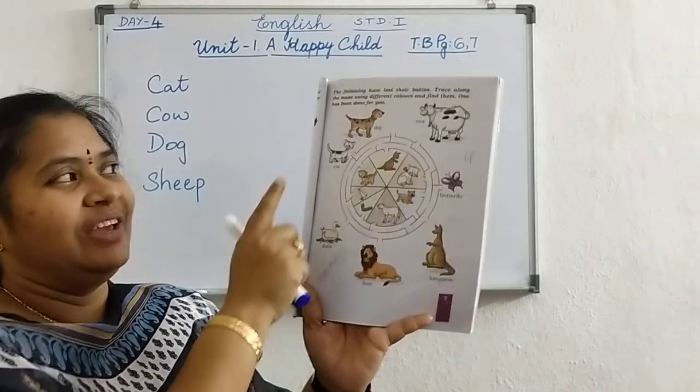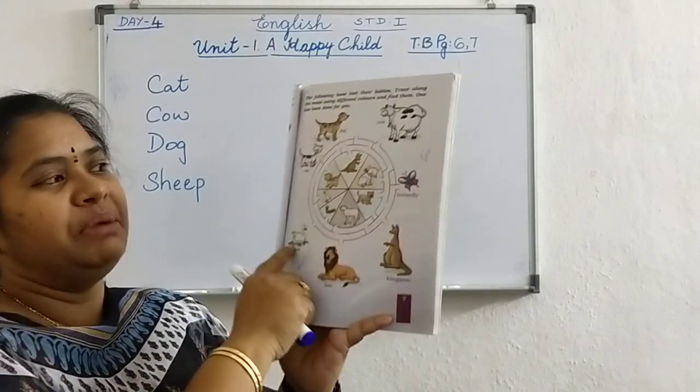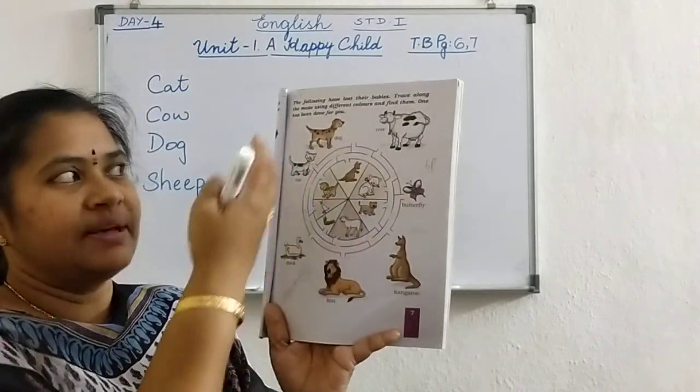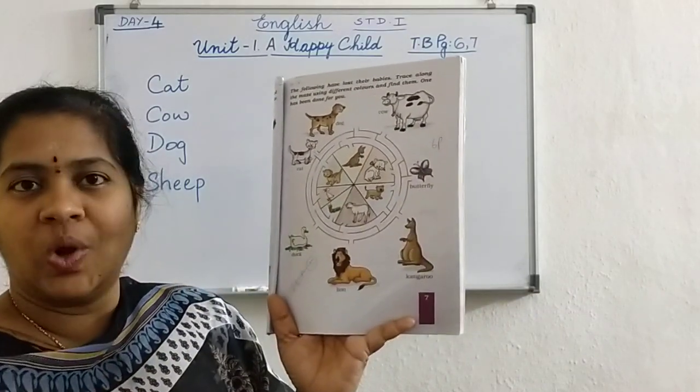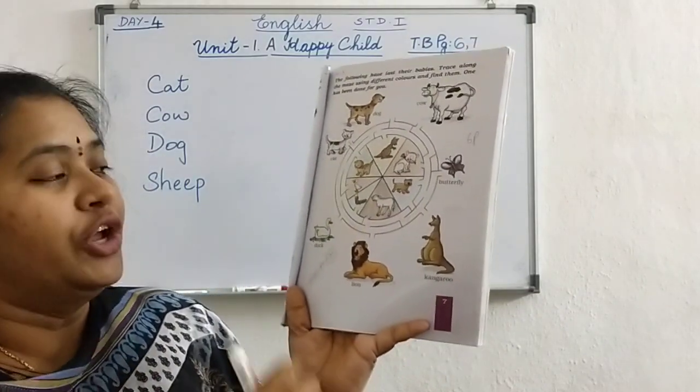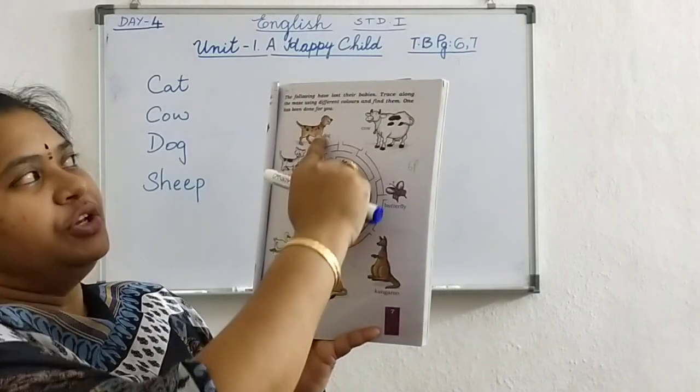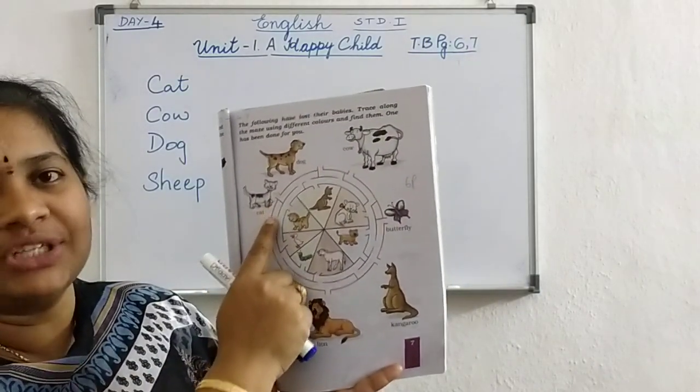Yes. Okay. Now these all animals, they are mixed up. Some are wild animals, some are pet animals, some are domestic animals, and there is an insect. All animals are there. Understood? Now, in this you have to, I am reading the question, follow that.